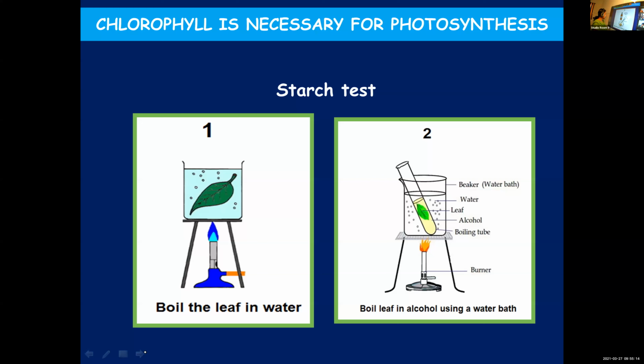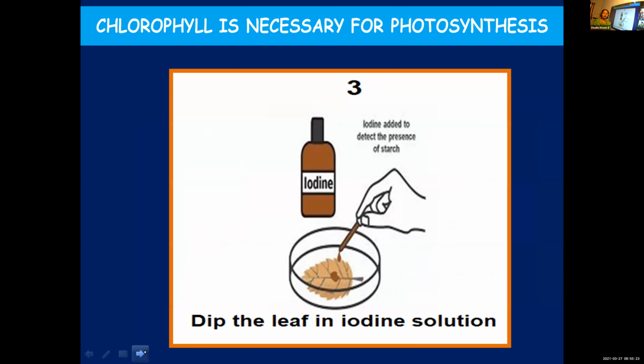Now the next point, third step. Now we have boiled the leaf both in water and alcohol. Now you have to take out the leaf from the alcohol and that leaf should be placed in water for some time. First you boiled in water, then you boiled in alcohol. After taking out the leaf